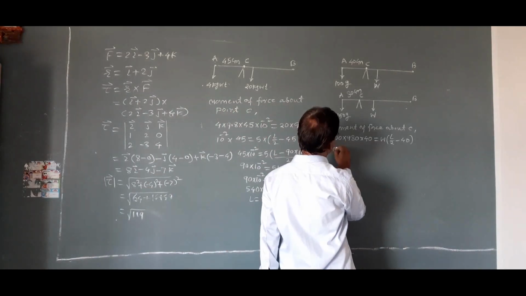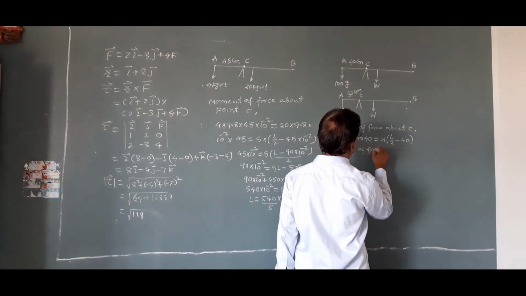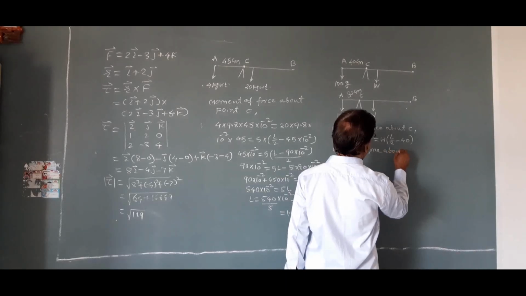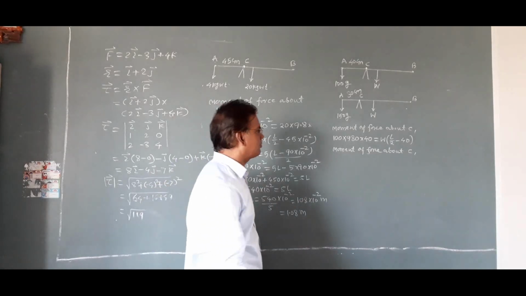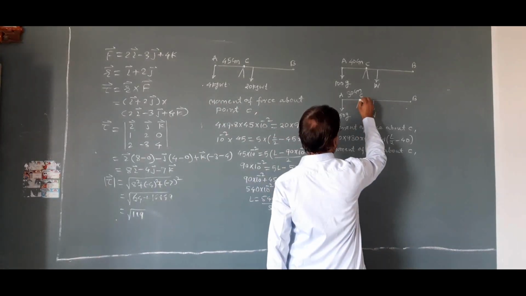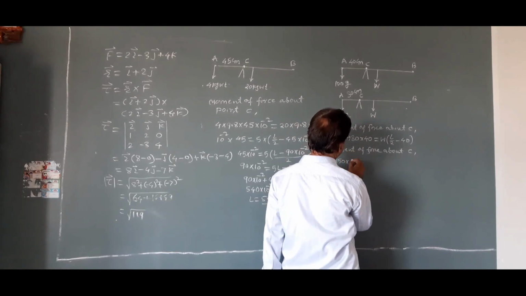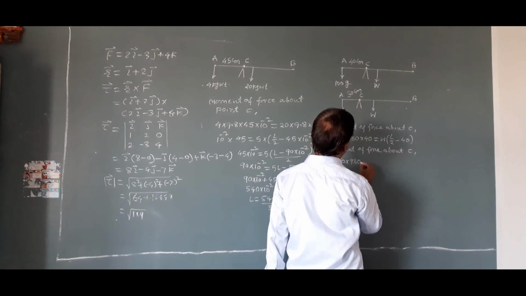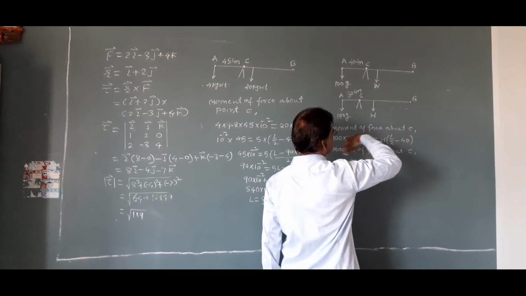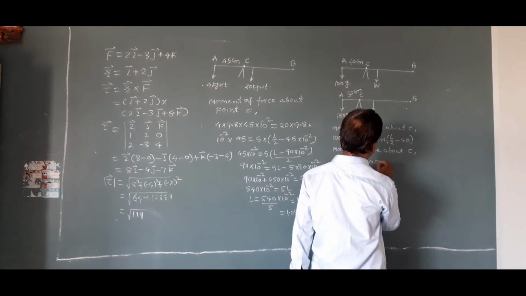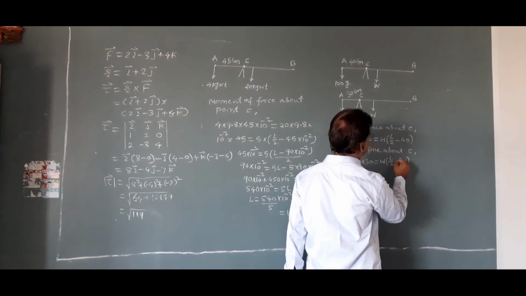In figure 2, if we take moment of force about point C, here is axis of rotation, then 150 gram, that is 980 into 30. This produces anti-clockwise moment, weight produces clockwise moment, is equal to W into L by 2 minus 30.